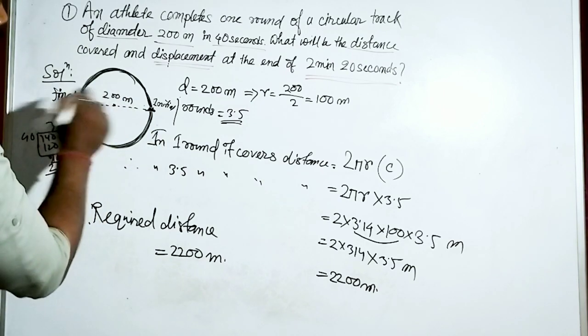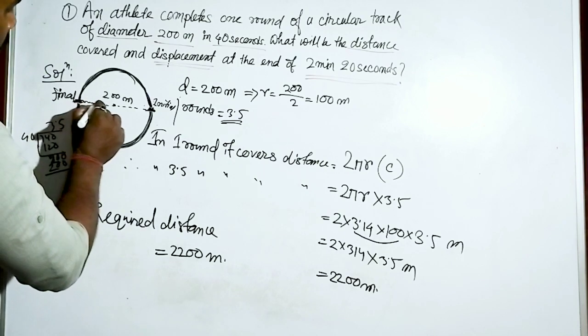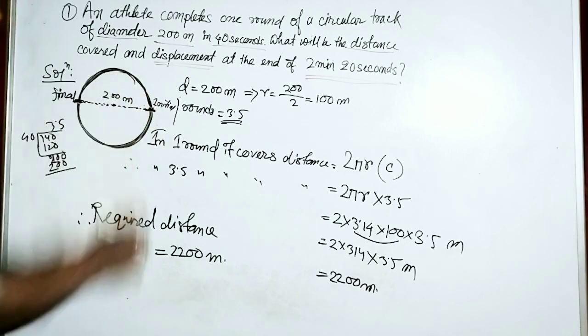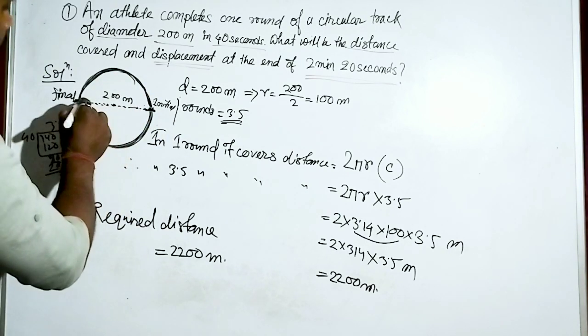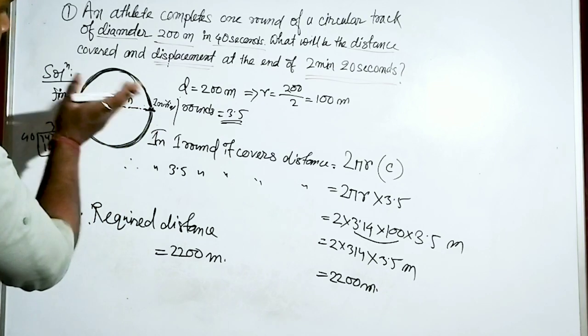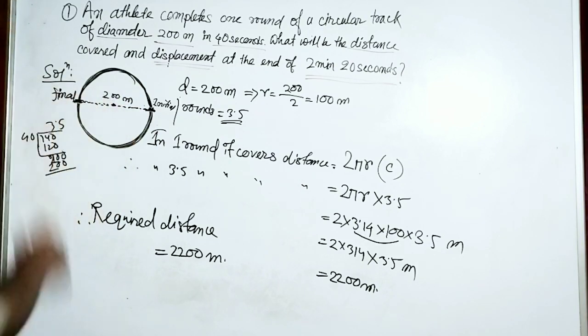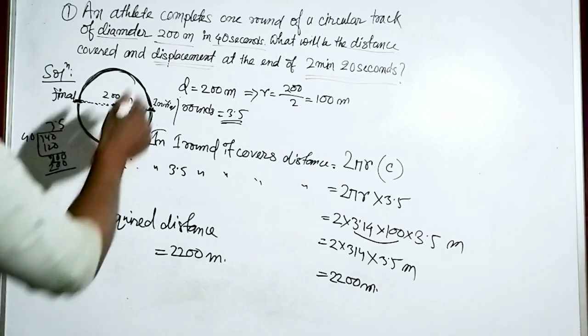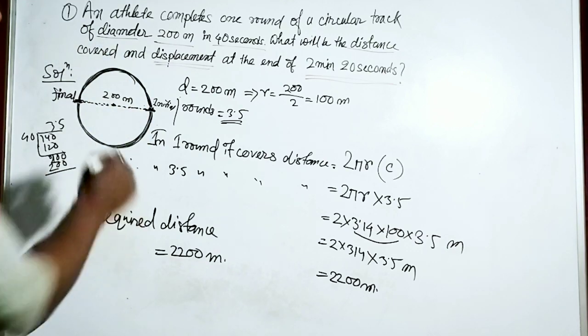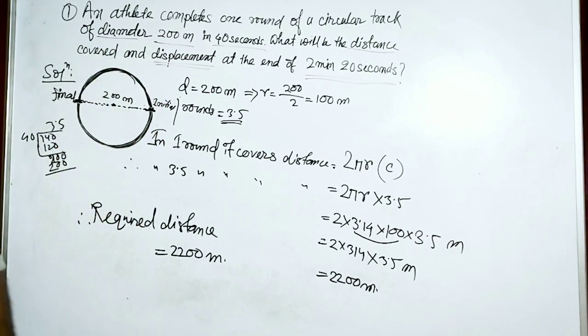So what will be the shortest distance? That shortest distance will be this straight line, and that straight line is passing through the center. So we can say that the displacement will be equal to the diameter of this circle. Right or wrong? Simple concept.